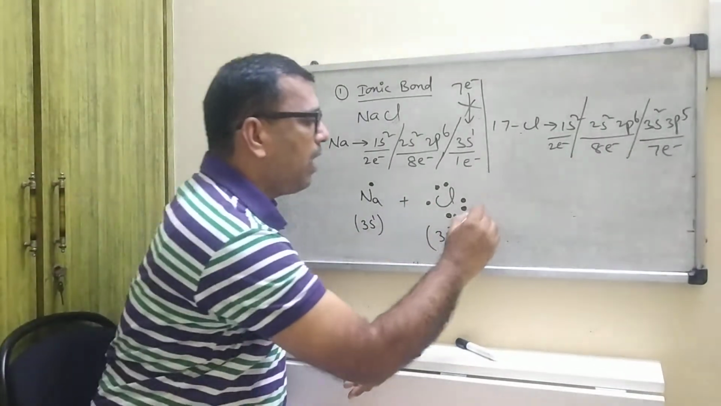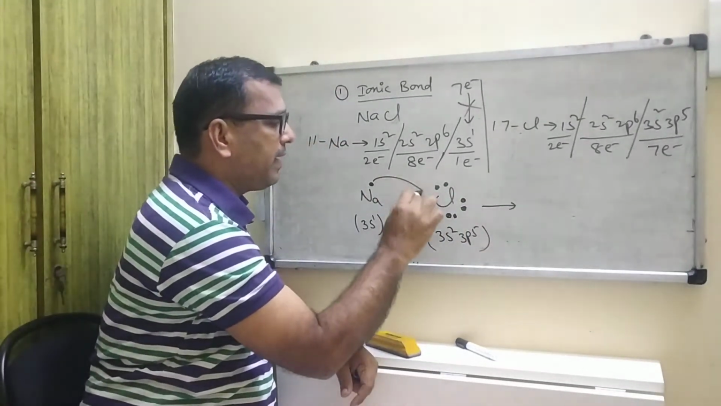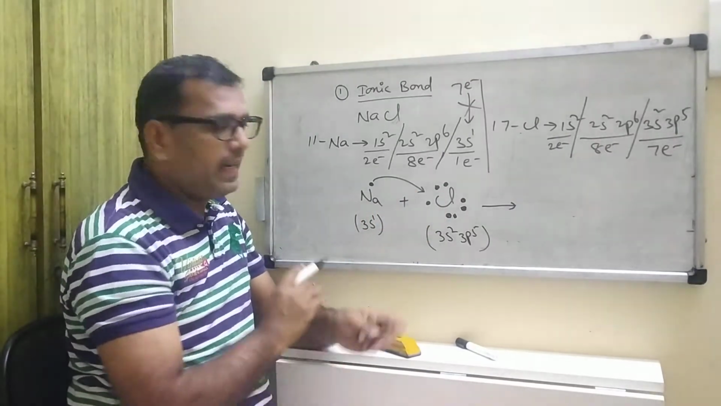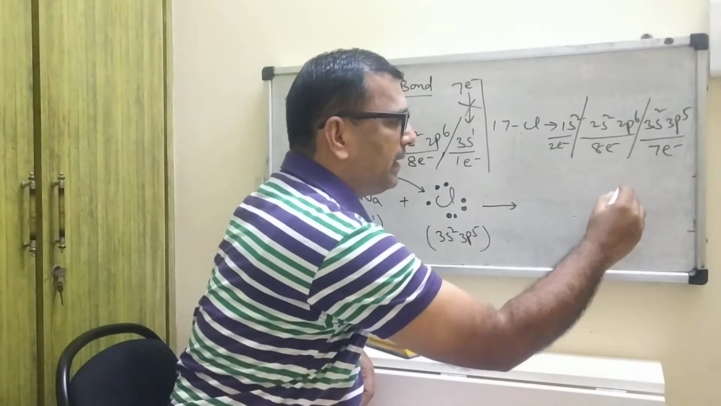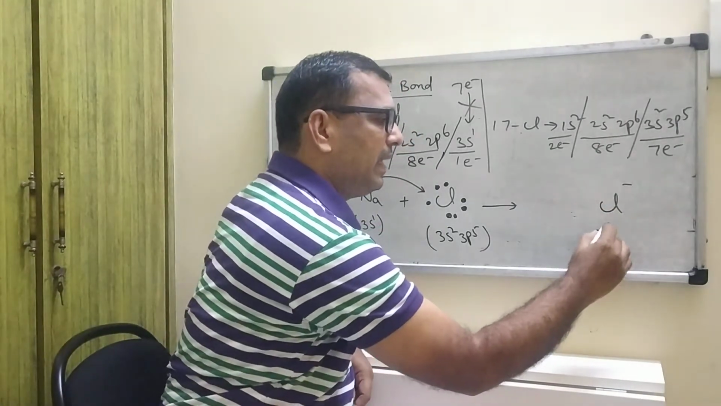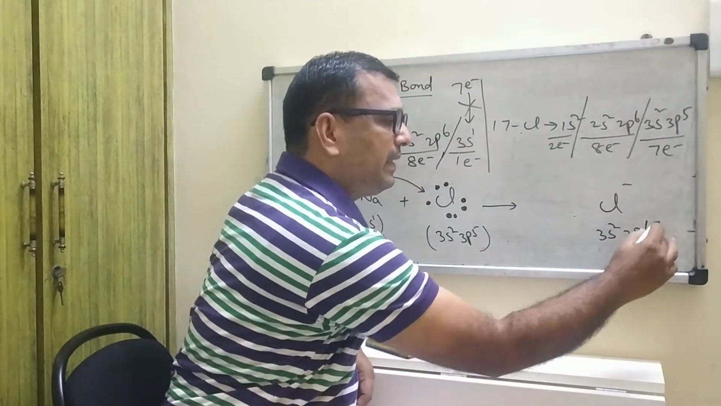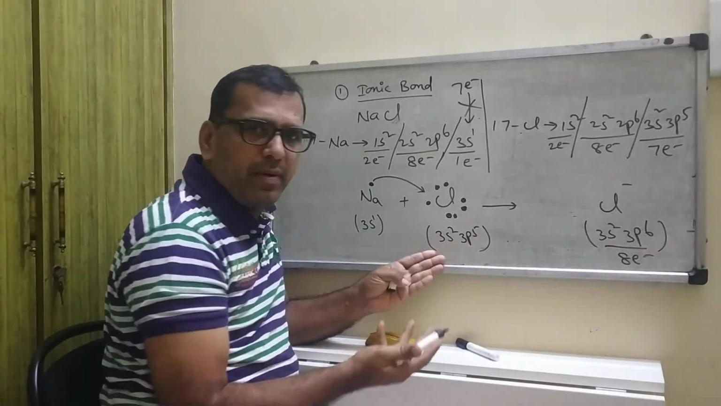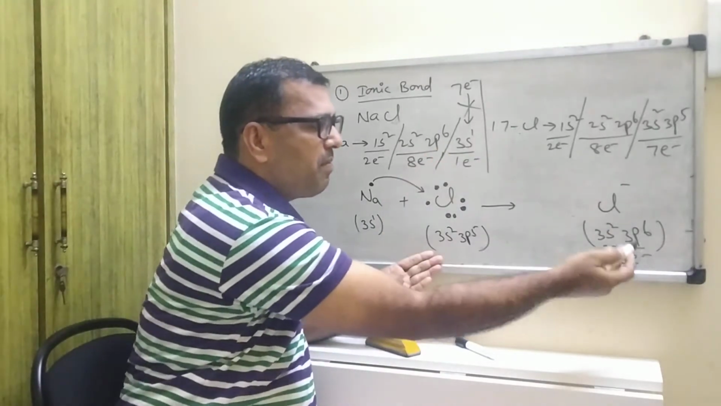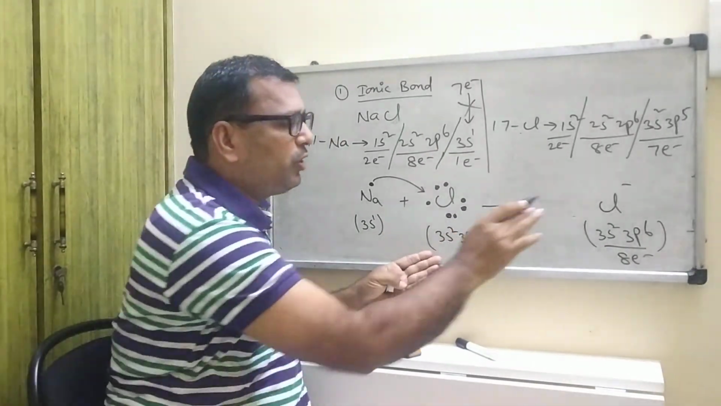So like this. Now sodium is ready to donate, and chlorine is ready to accept. Why? By accepting, it is converted into Cl minus. Again here 3s2, 3p6 means it is converted into 8 electrons. It means it becomes what? Stable. Chlorine will become chloride. It will become stable. So that is why it is stable.